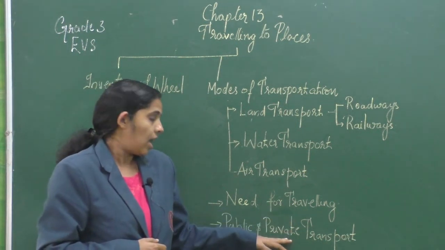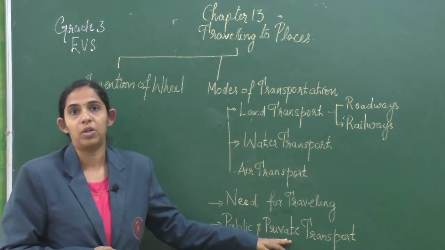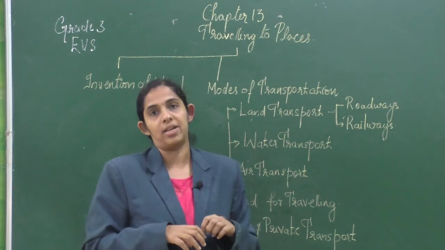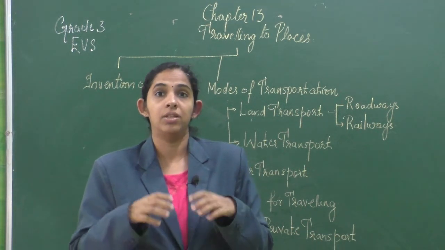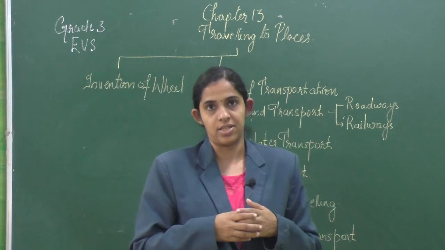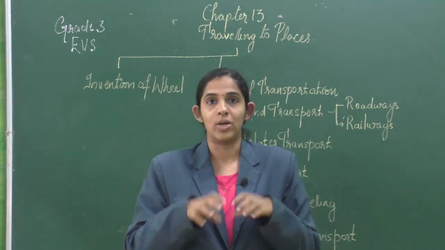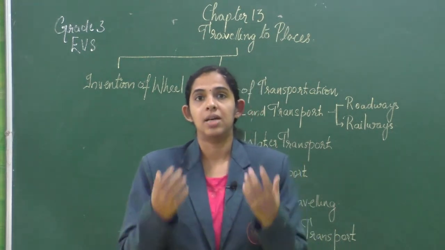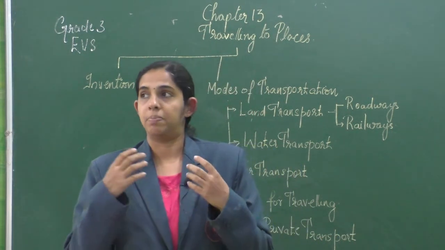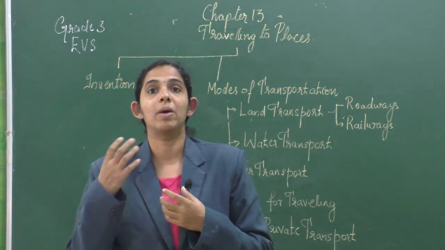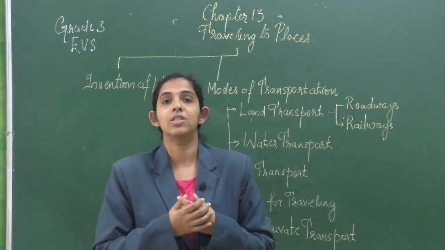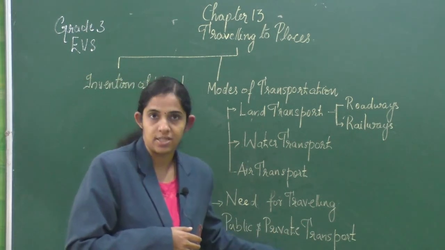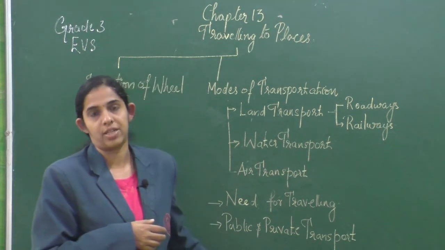Next, in the last section of the chapter, we have learned about public and private transport. See, some vehicles are owned by us or by our families, for example, the scooter we own, the car we own, etc. They belong to us and are used by our family members only. But transport like buses or vans, which are used by many people or the public, we call public transport. Whereas the vehicles owned by us or our family members, we call private transport.